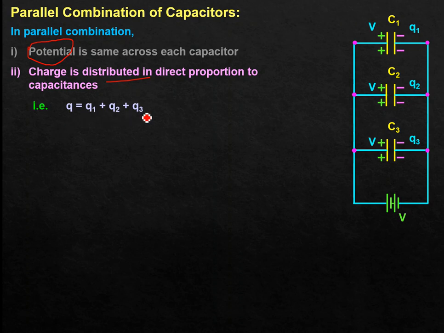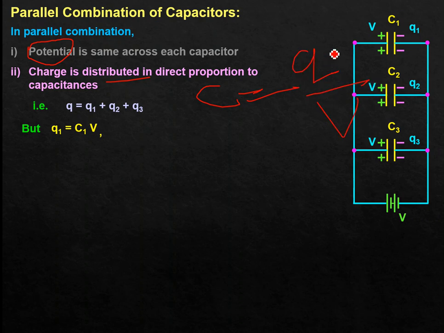Okay, but what we know, Q equals C into V. By the definition, capacitance C equals Q divided by V. So Q will be equal to what? Do the cross multiplication. So Q will be equal to C into V. So Q1 equals C1V, Q2 equals C2V, Q3 equals C3V.